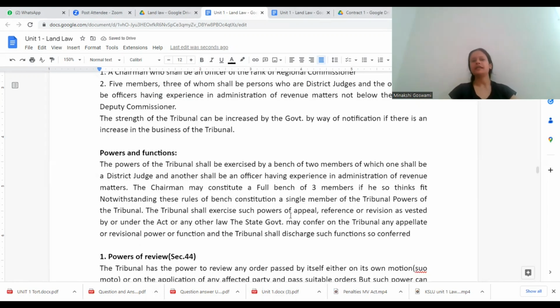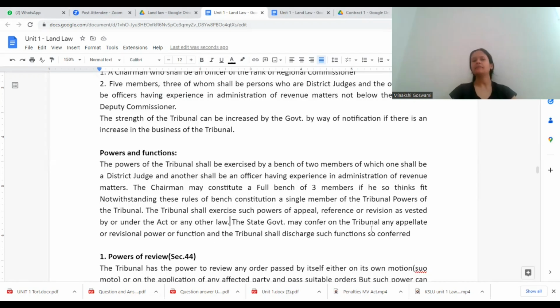The tribunal shall exercise such powers of appeal, reference or revision as vested by or under this Act or any other. Whatever powers are given to this appellate tribunal in terms of appeal, reference, revision, etc., or if anything is given under some different Act also, the tribunal is going to exercise all of that.